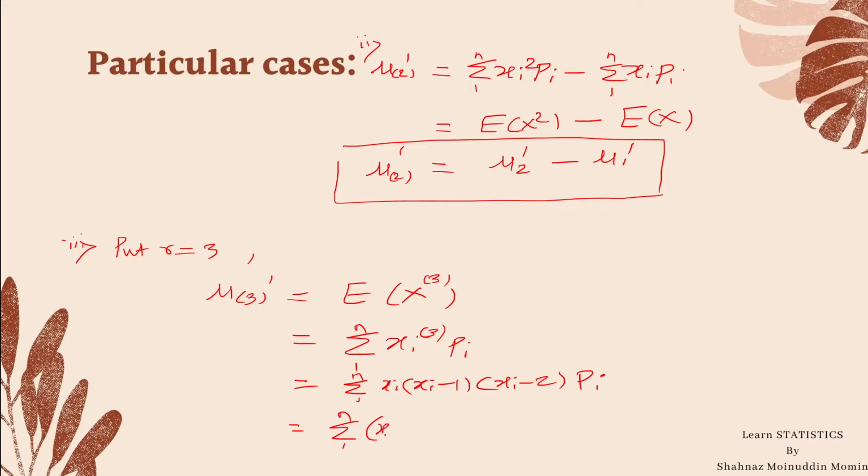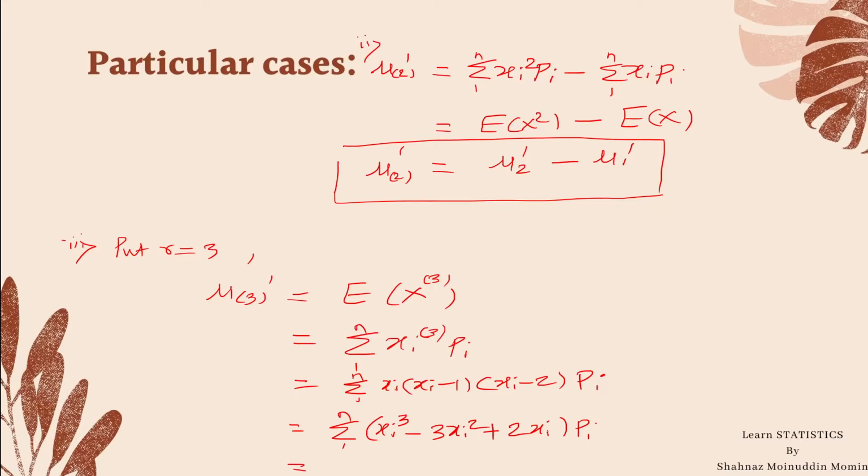summation xi cube minus 3 xi square plus 2 xi into probability pi.